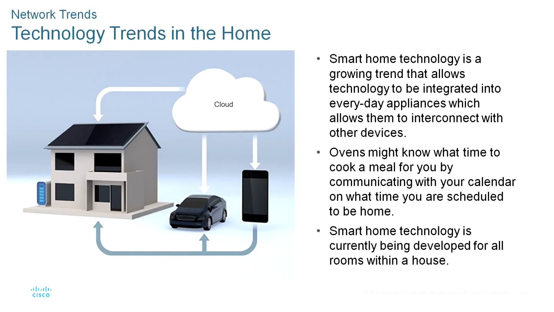You program your smart oven for the food you want it to cook, and it would also connect to your calendar of events, so that it would determine what time you should be available to eat and adjust start times. Smart home technology is currently being developed for all rooms within a house. Smart home technology will become more common as home networking and high-speed internet technology expands.